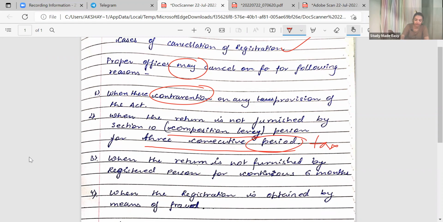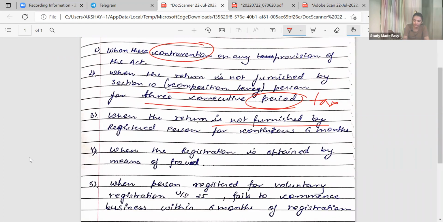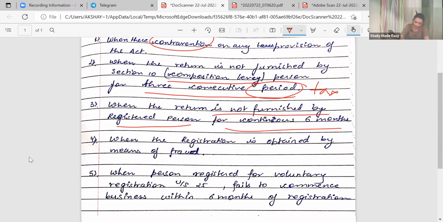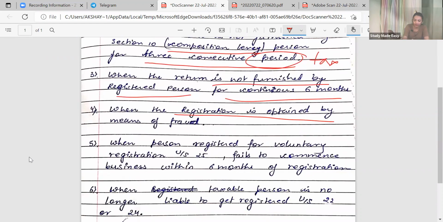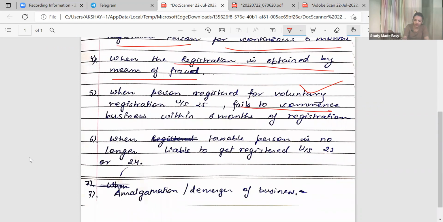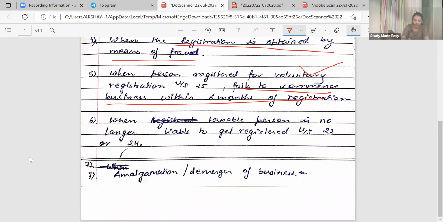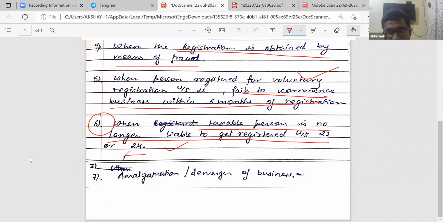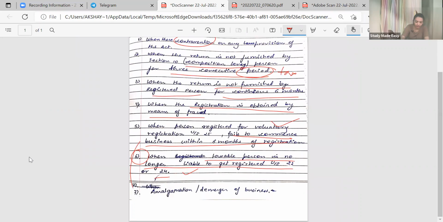3 consecutive tax period. Where the return is not furnished by the registered person for continuous 6 months. When the registration is obtained by means of fraud, misrepresentation of fact. Voluntary registration failed to commence the business within 6 months of registration. When taxable person is no longer liable to get registered under this. Now, is it proper officer will cancel or it is voluntary cancellation? Are you getting? You have merged it with proper officer ke cases.